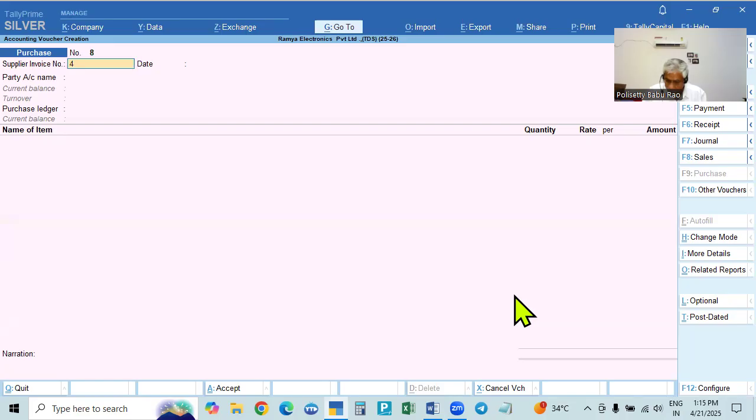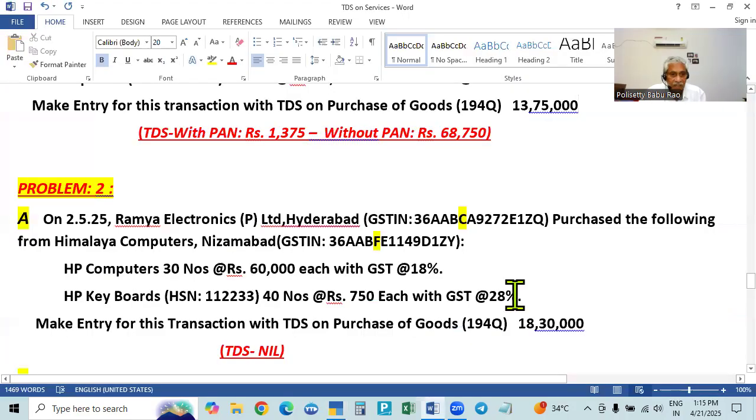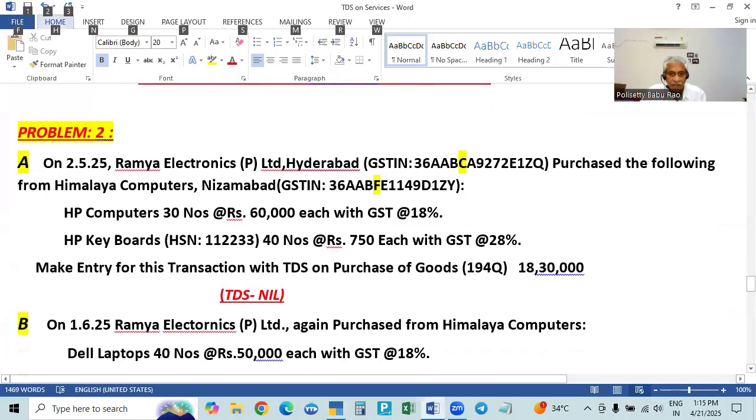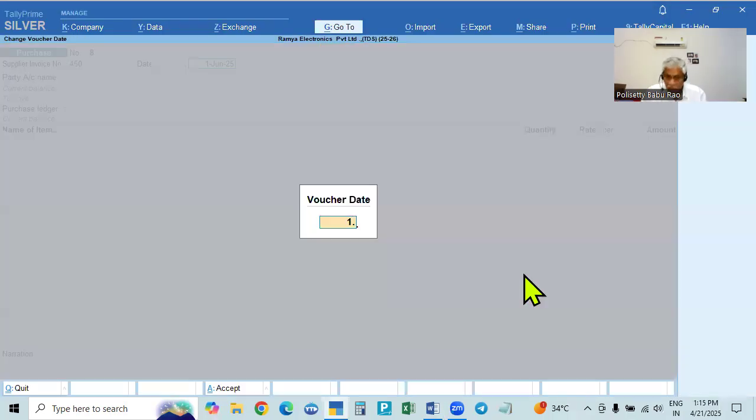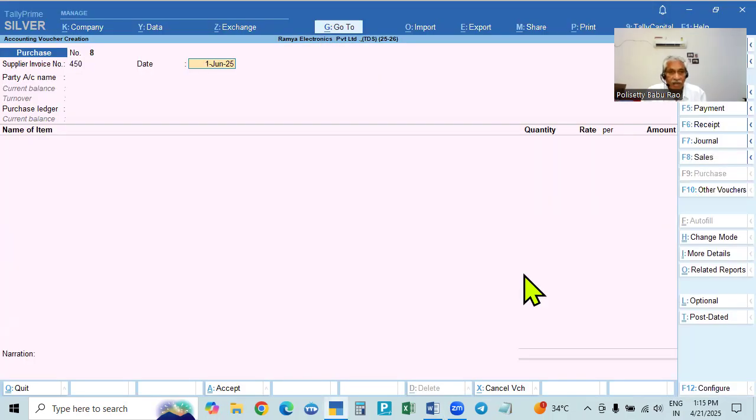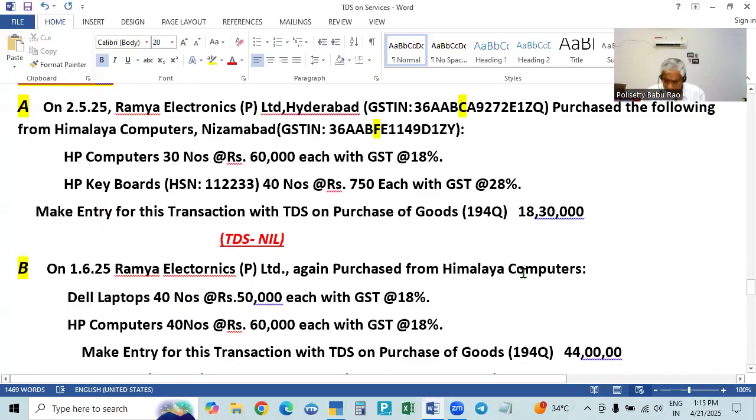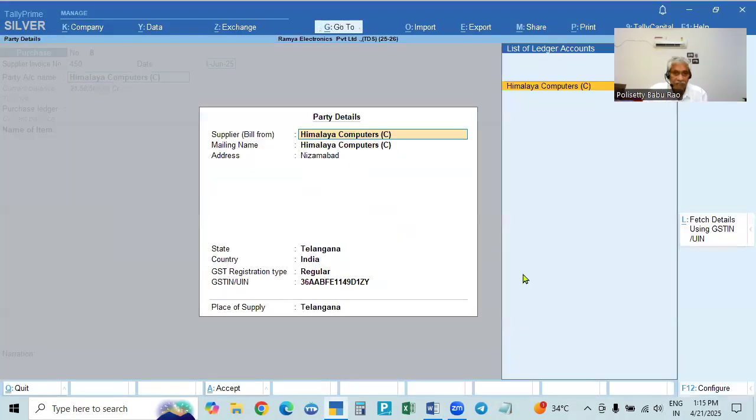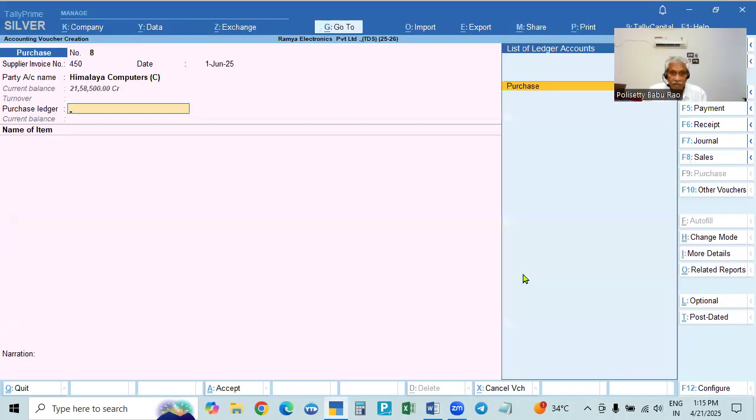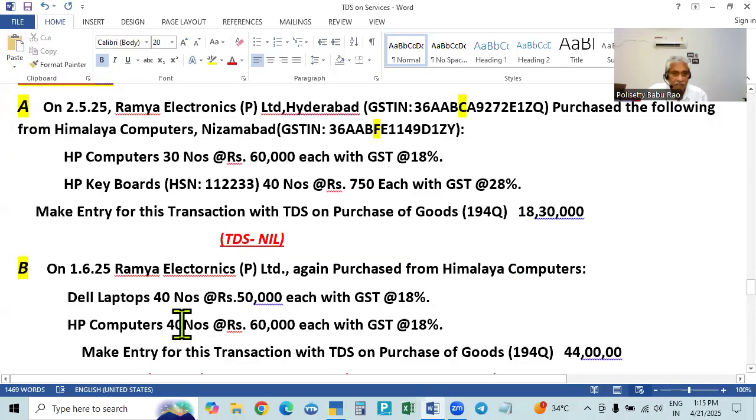It is taking 450 and the date is 1/6. I am taking the 1st June and the party is the same. Himalaya Computers, accept, purchase, and the item is 2 items purchased.